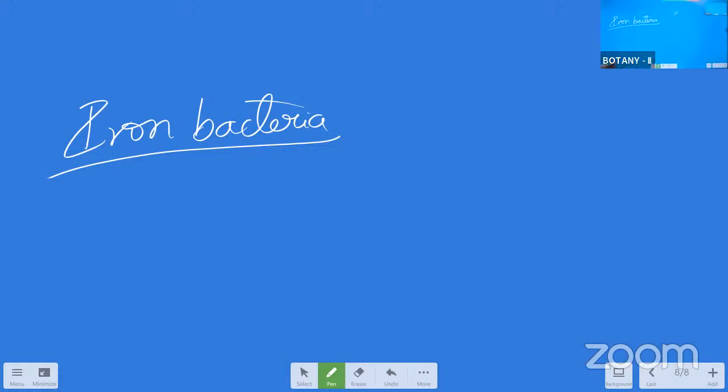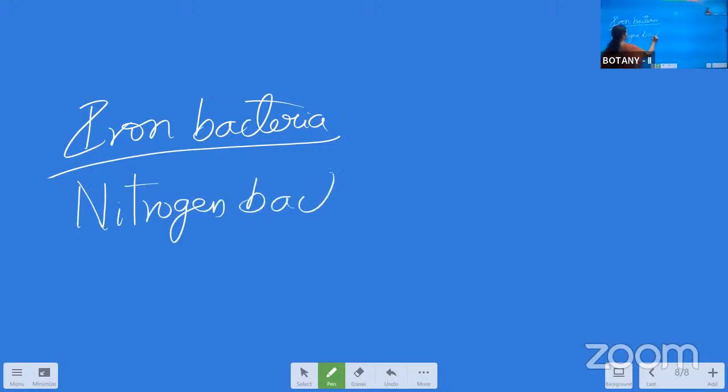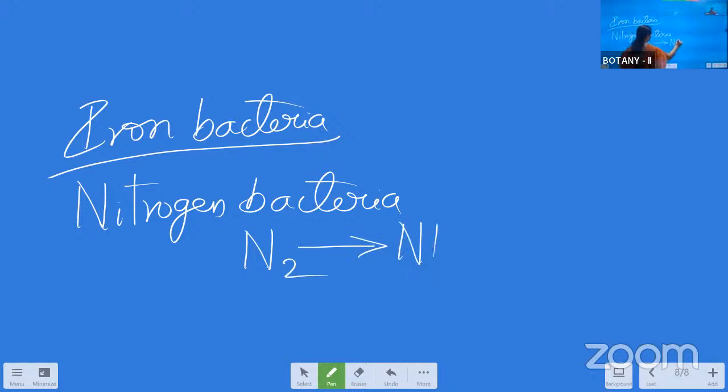And the next one is the nitrifying bacteria, nitrogen bacteria. These bacteria are the ones which will oxidize, otherwise convert, the nitrogen and store it in their body. The nitrogen can be converted and stored in its body as NH3, ammonia, as we know.